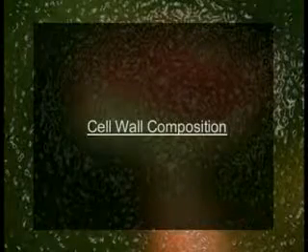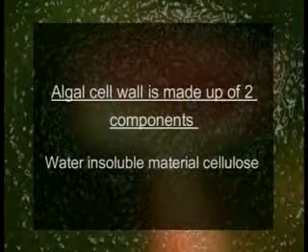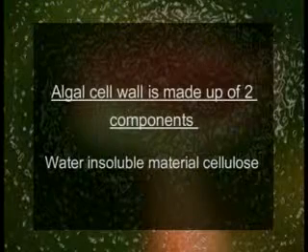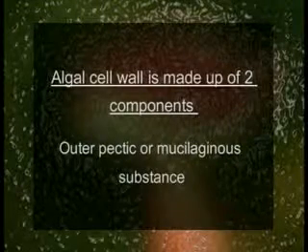paramylon. The third criterion was the cell wall composition. The chemical composition of the cell wall varies among various algal phyla. In general, the algal cell wall is made up of two components. First, the water-insoluble material known as cellulose. Second, the outer pectic or mucilaginous substances. In addition to these, lipid, proteinaceous, and silicified materials are also present.